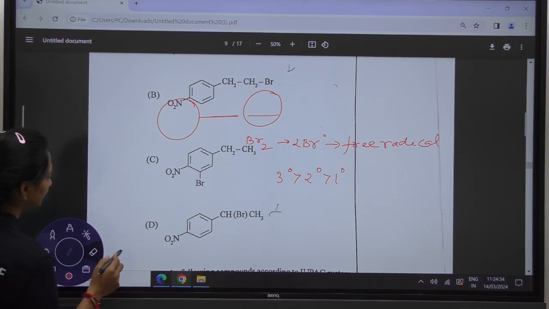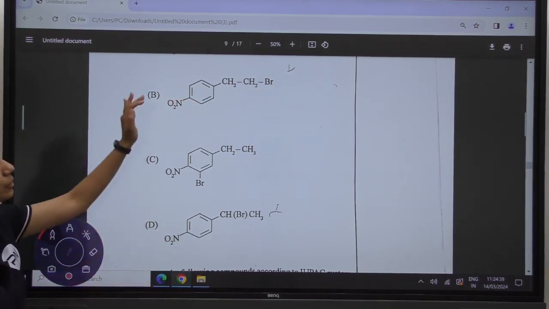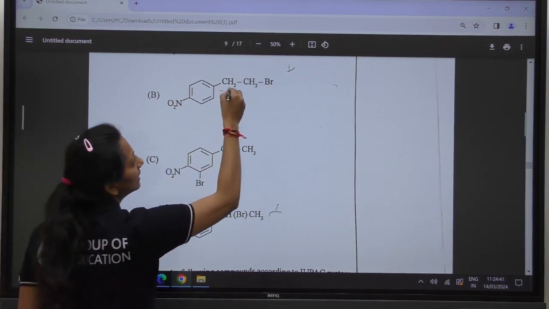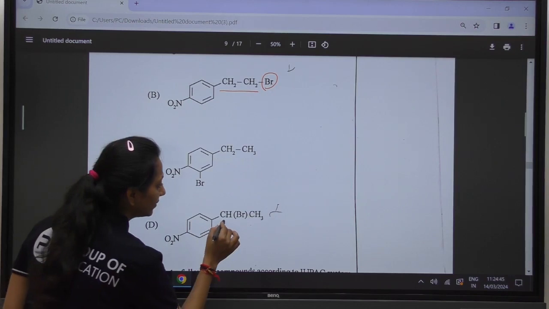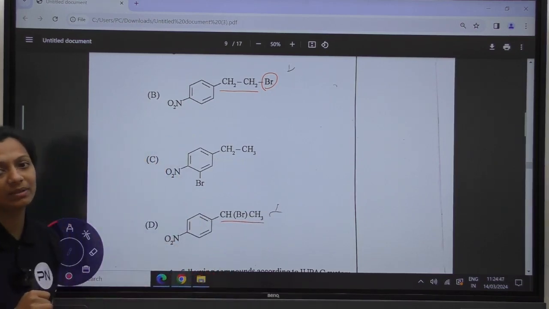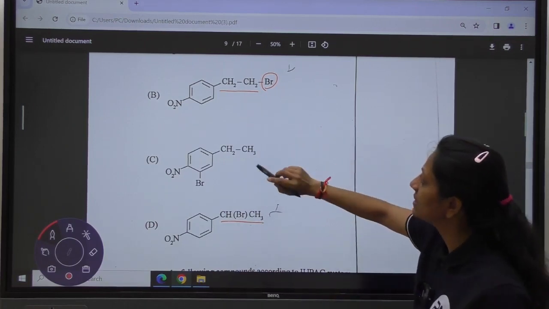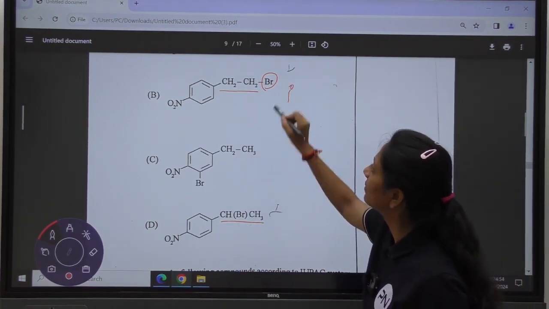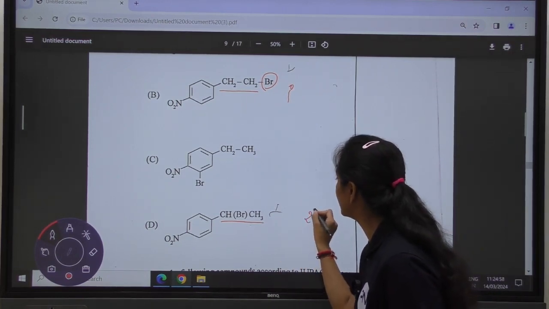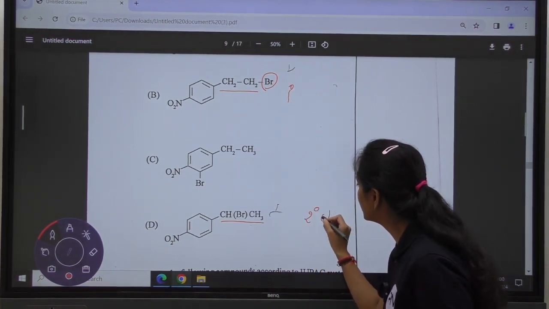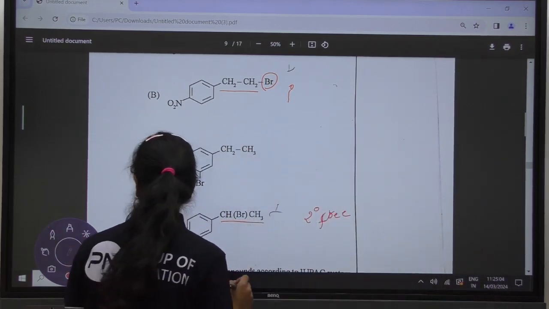In options B and D, they are doing the substitution in the alkyl chain. Here you can see it is given in the alkyl chain. In the same way here also, the substitution is in the alkyl chain. But in option B, what is there? You have a 1 degree free radical. Whereas in this one you have a 2 degree free radical. This is also giving you a 2 degree free radical. We will write it properly.